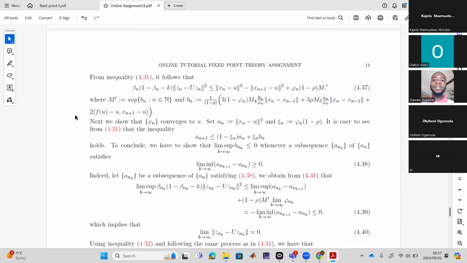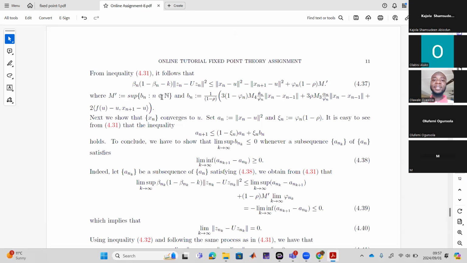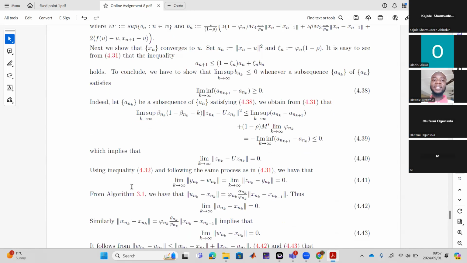You established two inequalities, and you're calling back from inequality 4.31 now to 4.32 down. Okay, yeah. Using inequality 4.32, I'm following the same process as in 4.31. I think this is smart.